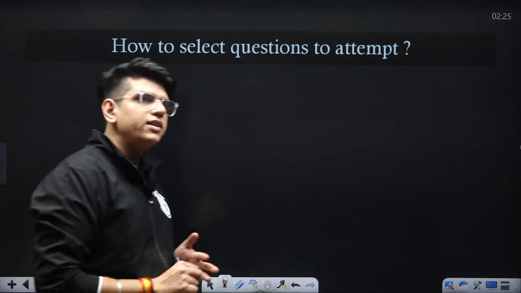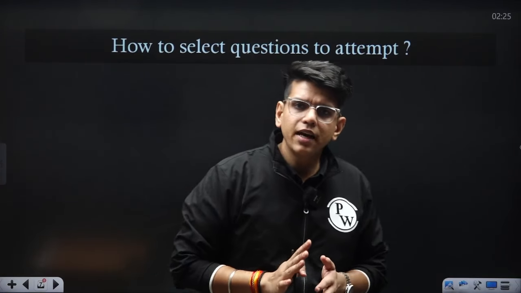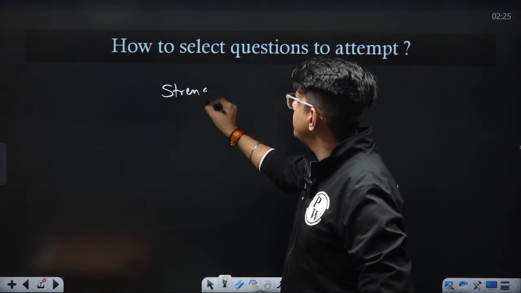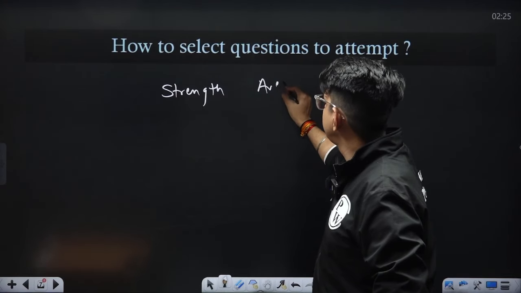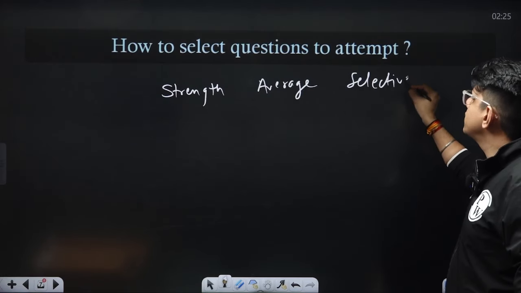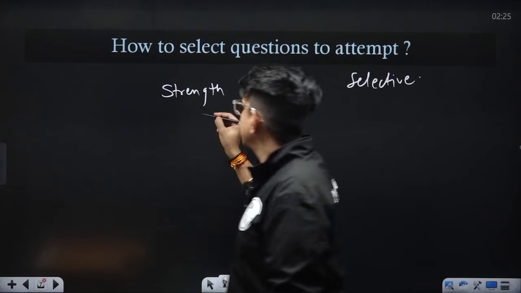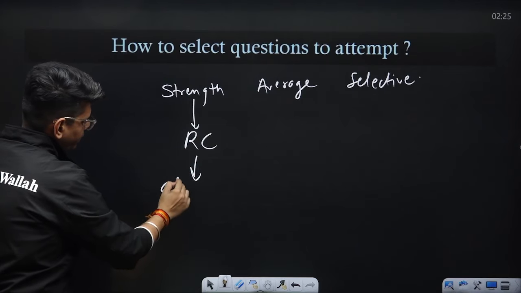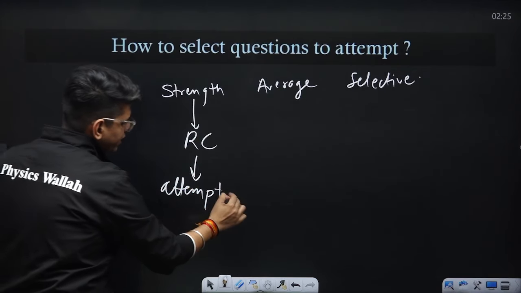Every student has some strengths and some weaknesses. So what you should do is follow this strength, average and selective approach. Suppose your strength is reading comprehension, so attempt most questions from this.